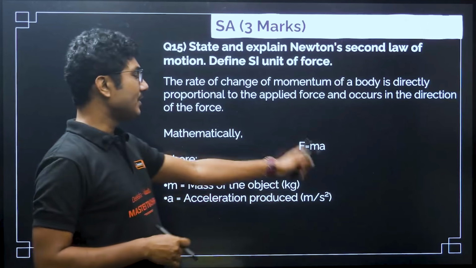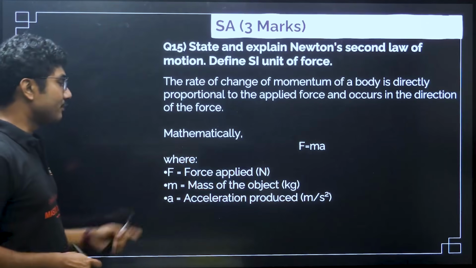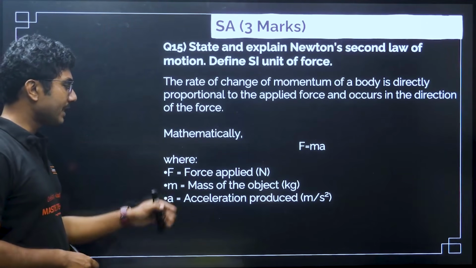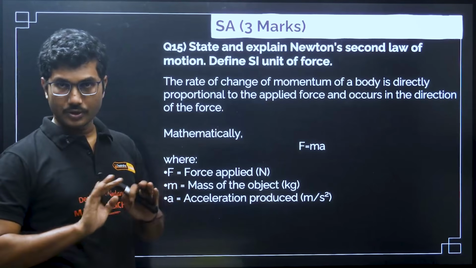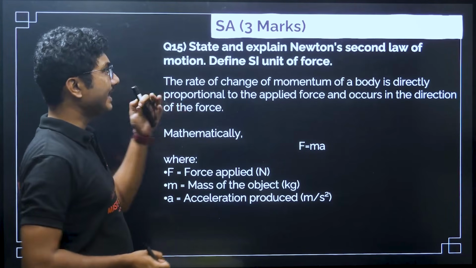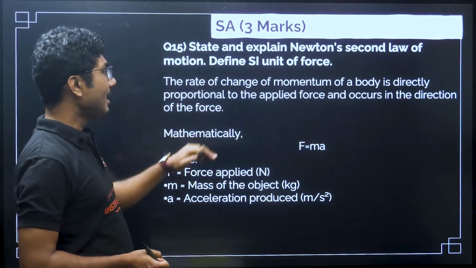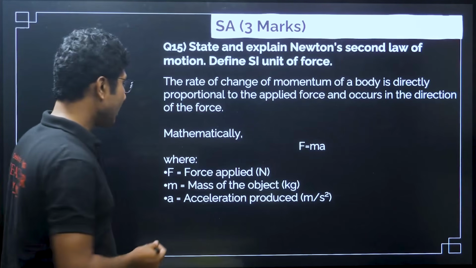Mathematically, F = ma, where F is the force applied, m is the mass of the object, a is the acceleration produced. This is the statement and explanation of Newton's second law, and the SI unit of force is Newton.